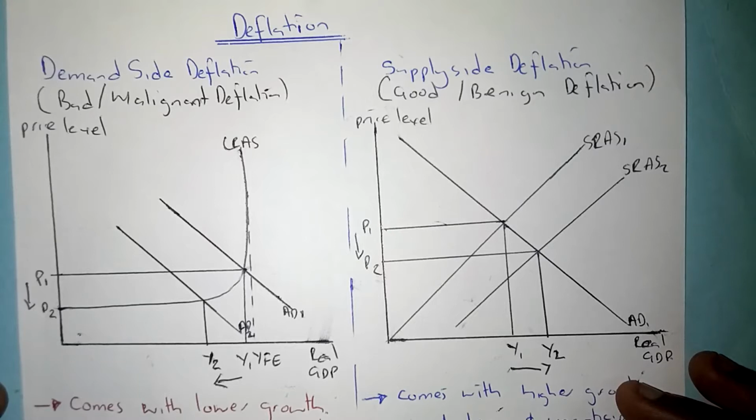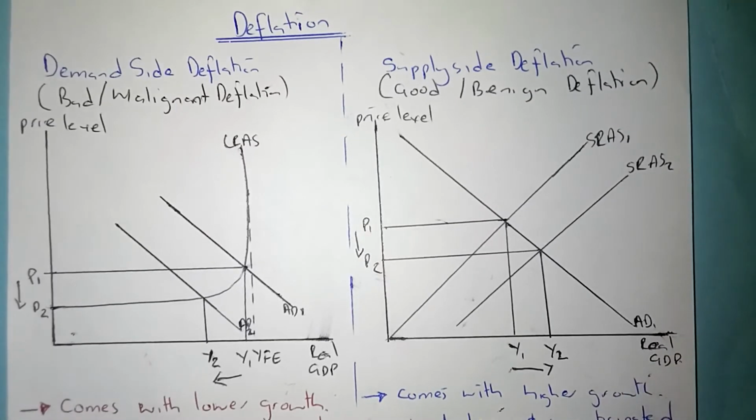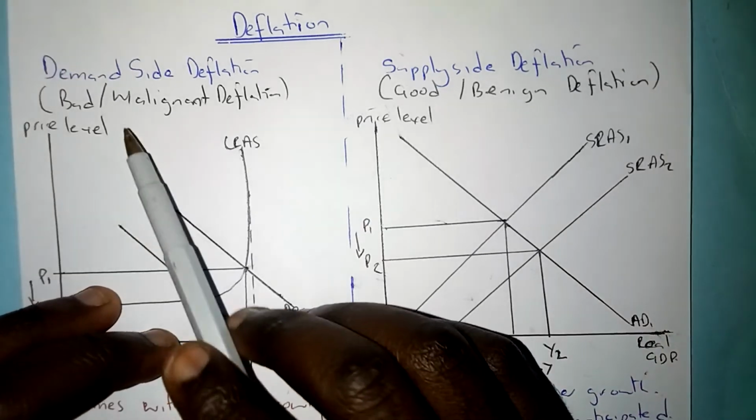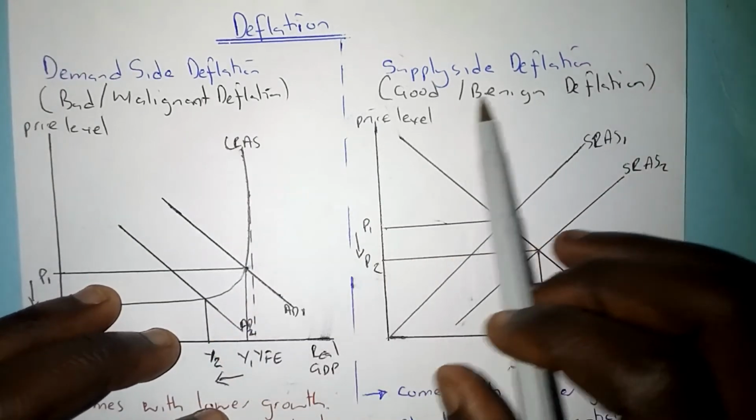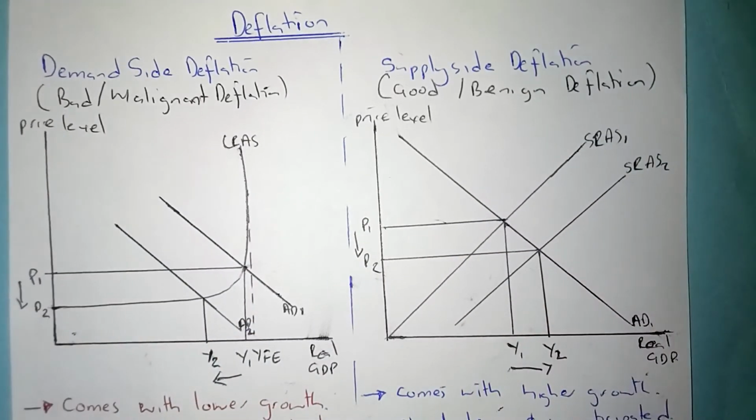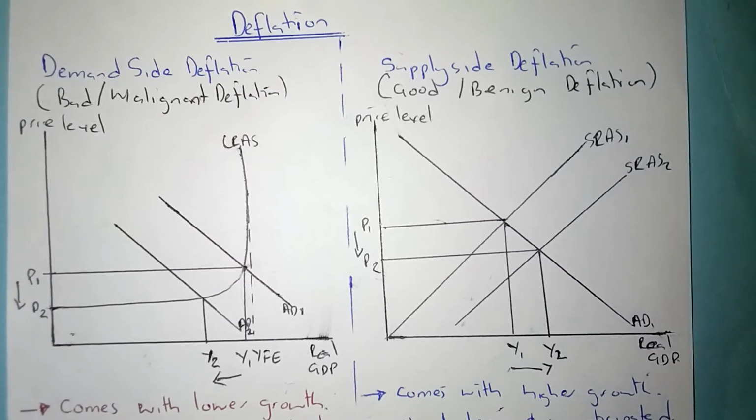We're looking at deflation. Deflation is whereby there is a negative inflation, completely the opposite of inflation. So deflation comes with two causes. Deflation can be caused on the demand side, and also on the supply side. So we have demand side deflation and supply side deflation.